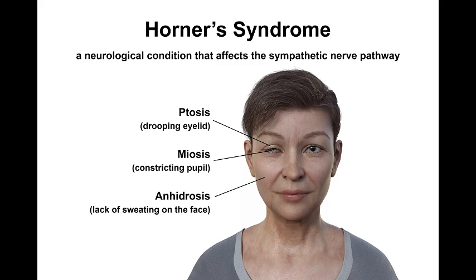So if you have a dissection at the level of the bifurcation, it is going to affect the fibers that are traveling through the external carotid artery. But if you have the dissection occurring in just the internal carotid artery, then you will not have any form of anhidrosis.